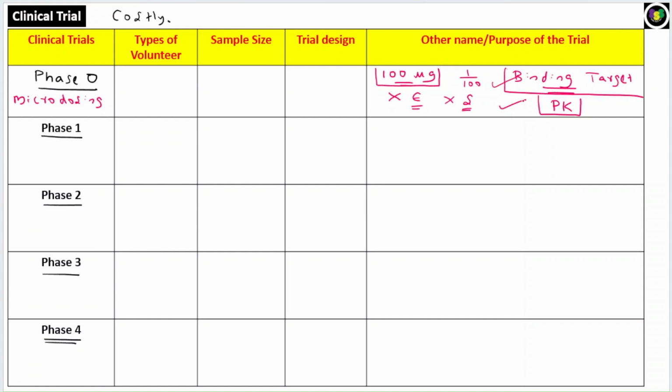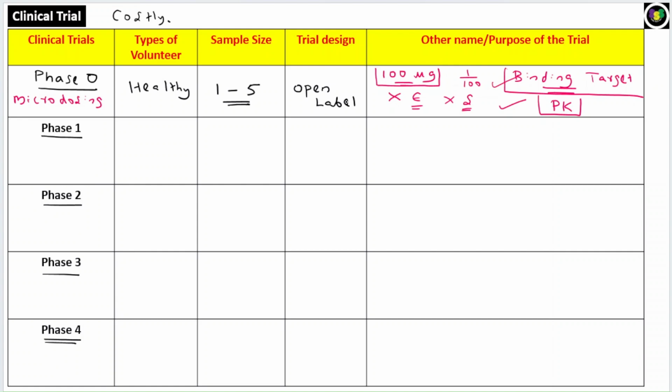Now what type of volunteers will you take for the study? You will take healthy volunteers. Normally this phase 0 microdosing trial is done in 2 to 3 patients. Let us take an approximate value of 1 to 5, so the sample size is 1 to 5. Normally 2 or 3 healthy volunteers are taken for this trial. Here the healthy volunteers, as well as the investigator, know what kind of drug you are giving. So the design is an open label study. Both the volunteer as well as the investigator know what kind of drug is being taken. That is called the open label study.